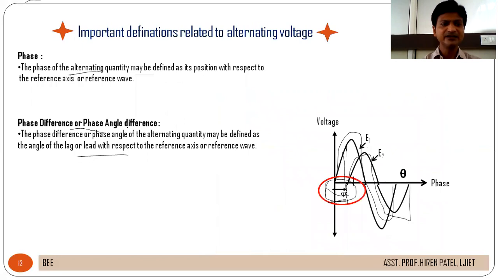Next, we have seen the phase of an alternating quantity, which is defined as its position with respect to reference, and phase difference or phase angle difference. Generally, phase angle or phase difference may be defined as the angle of lag or lead with respect to reference. To measure the phase difference between two waves, we have considered one wave or one EMF as reference.